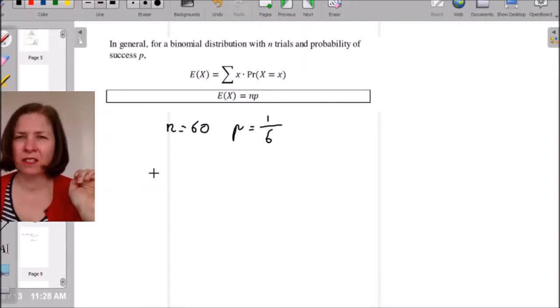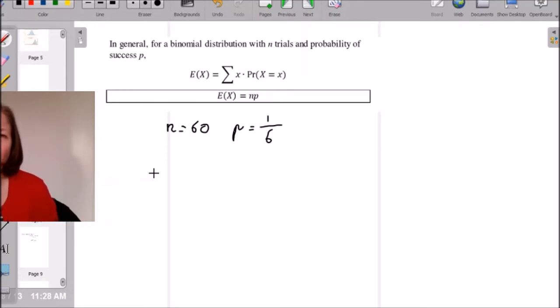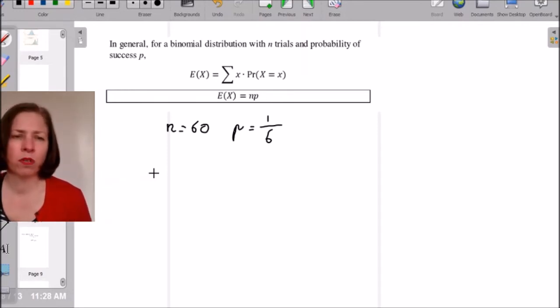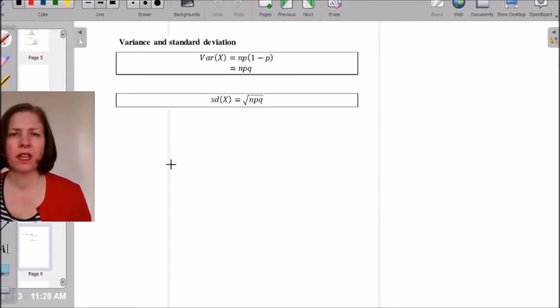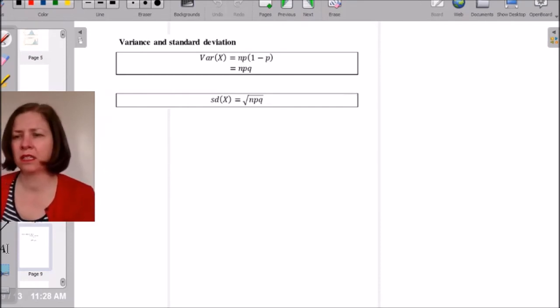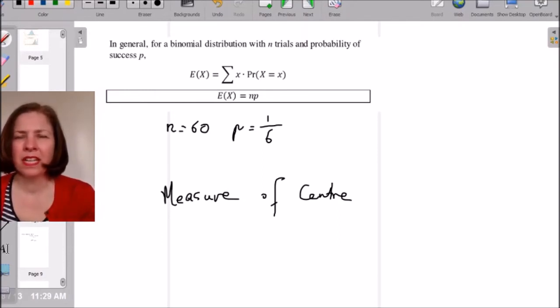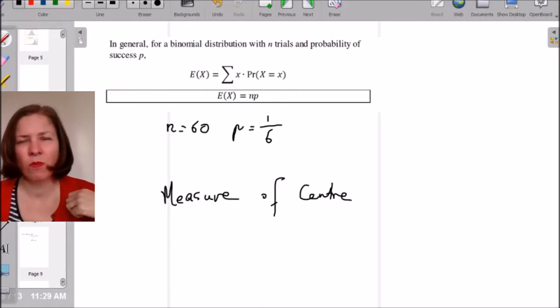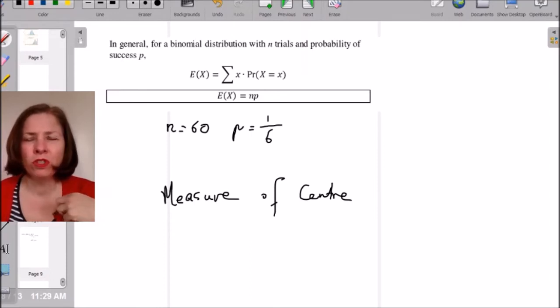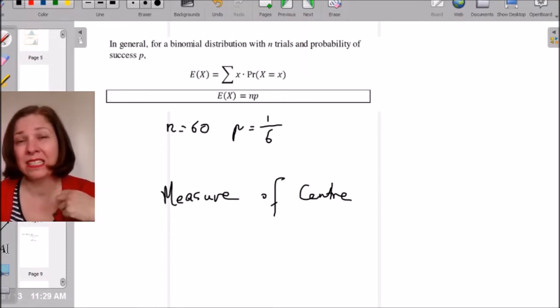So that's expected value. And I think the expected value is something we can reasonably understand what it means. The next thing we're going to look at is a concept called variance. First of all, I'm just going to talk about how to calculate it. Okay, I'm just going for another minute to talk about expected value. The important thing to understand about expected value is it is a kind of measure of centre. Now, we've seen measures of centre since about year 9 when we started to do statistics and you learnt mean, median and mode. So all those three things are a way of looking at what an expected value might be.